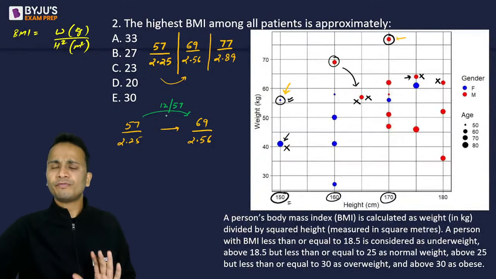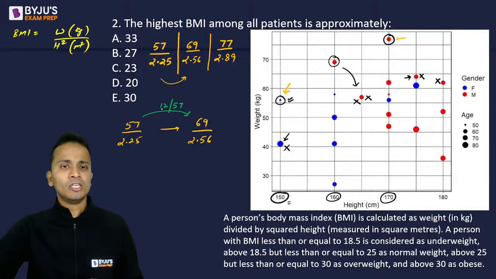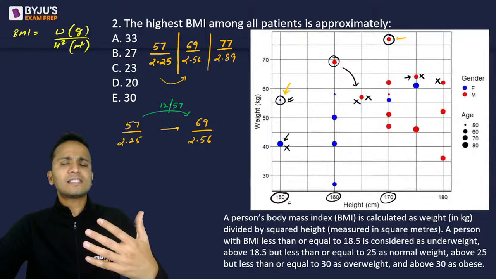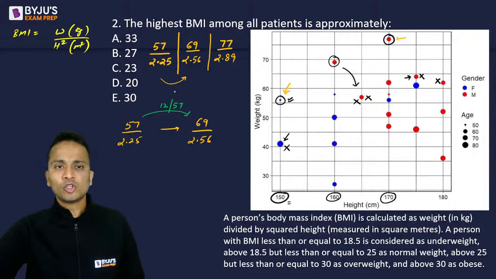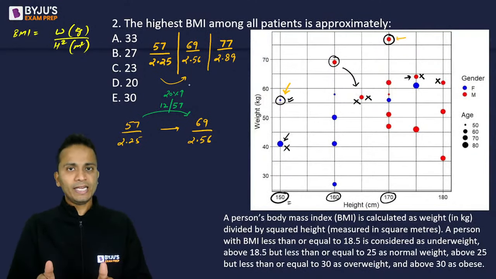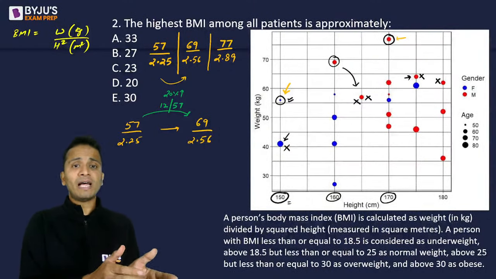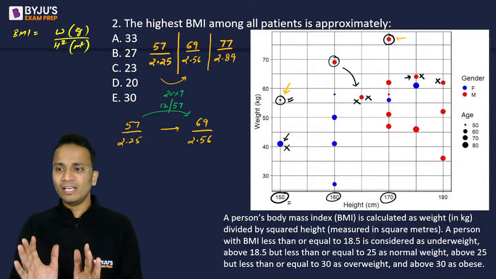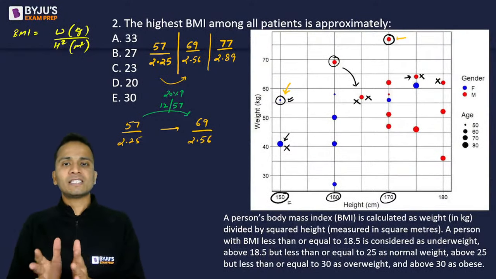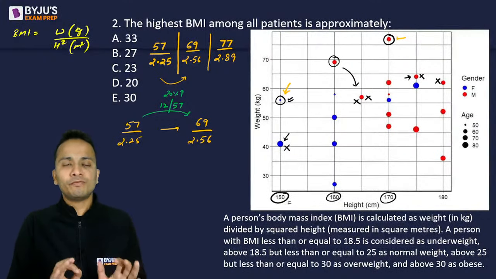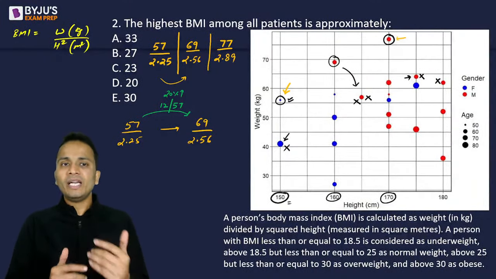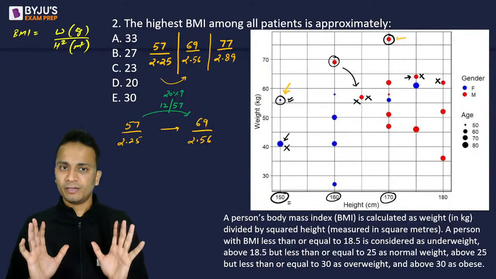So can I say that 12 as a percentage of 57 is somewhere above 20%? 20% से ज्यादा का change आया है. So in the numerator the change is more than 20%, right? 57 original value, 69 the final value. So somewhere around 20% का increase है in the numerator, right?